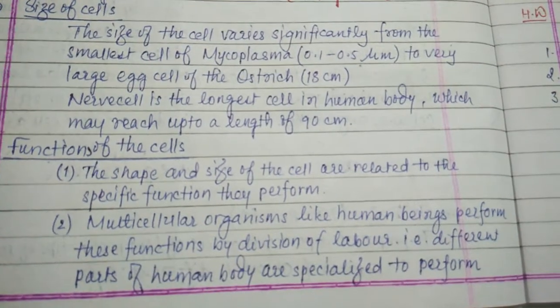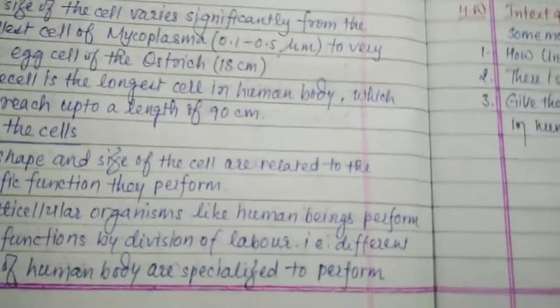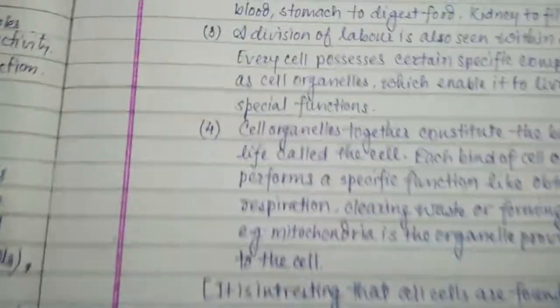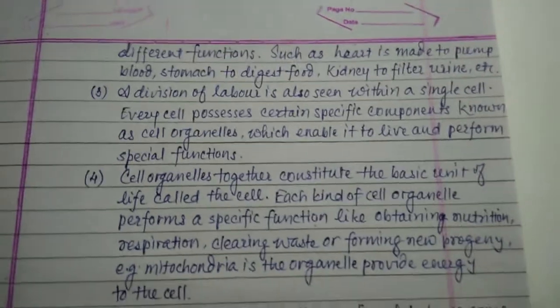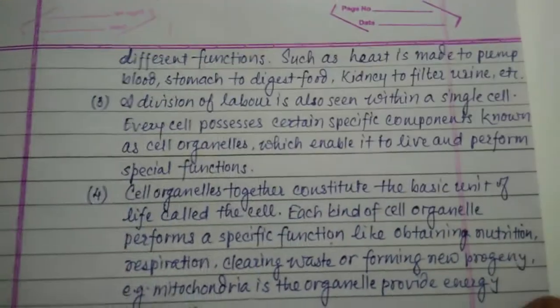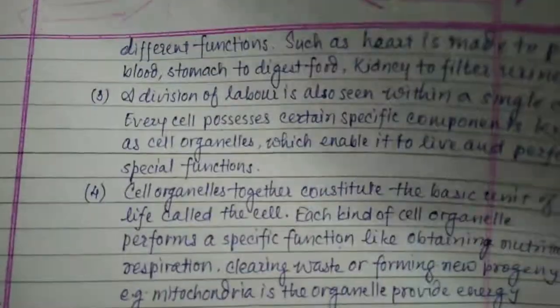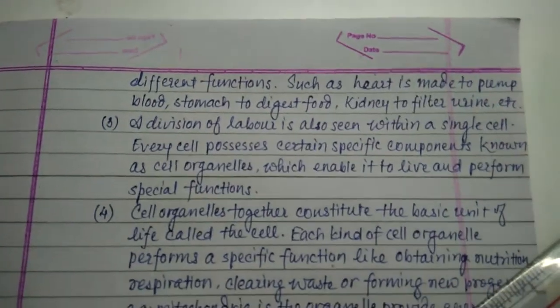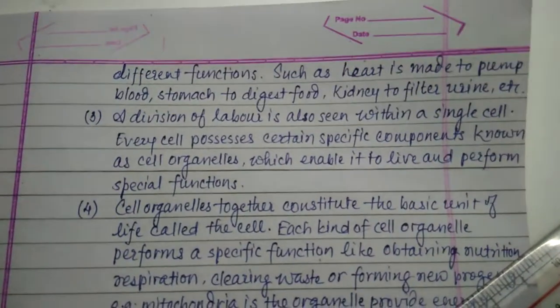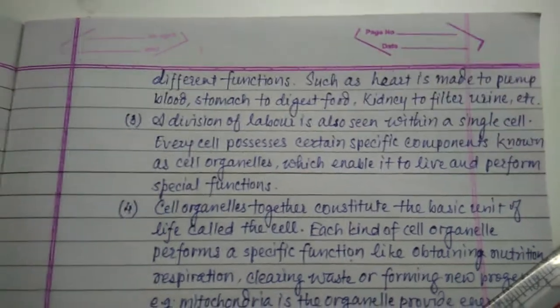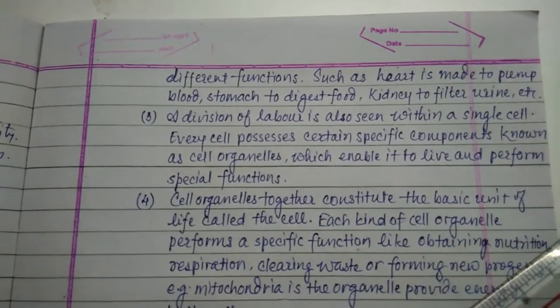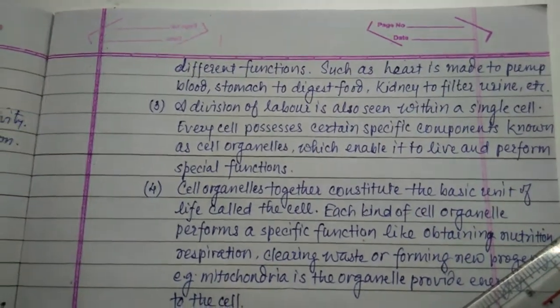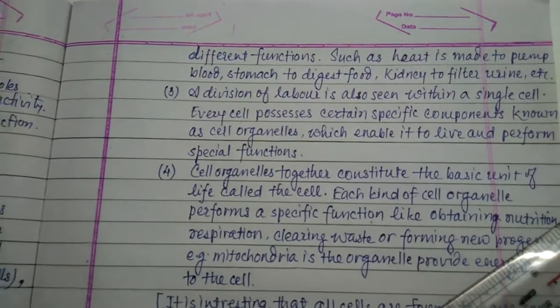Different parts of the human body are specialized to perform different functions, such as the heart is made for pumping blood, stomach to digest food, kidney to filter urine, etc. Many organs are located in our body which perform a specific function.